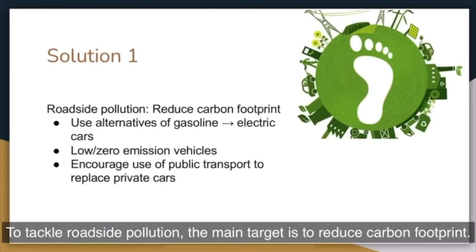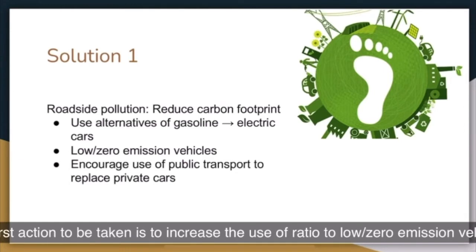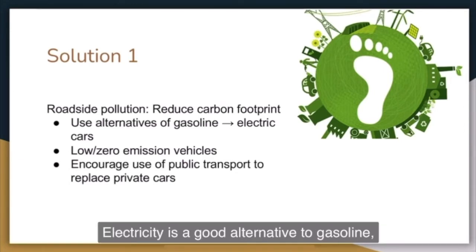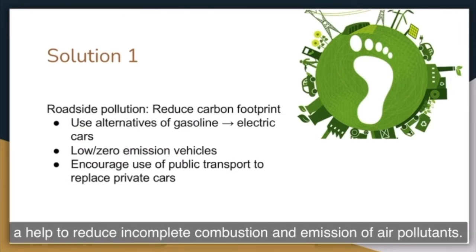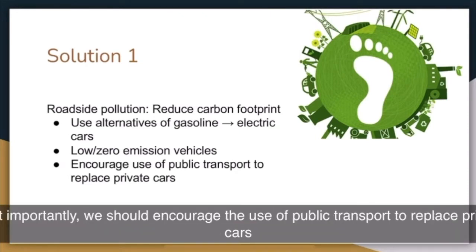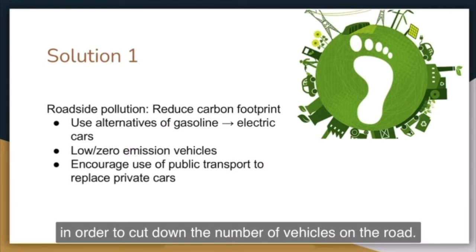Here we move into the discussion of solutions. To tackle roadside pollution, the main target is to reduce carbon footprint. The first action to be taken is to increase the use of low or zero-emission vehicles. Electricity is a good alternative to gasoline and helps to reduce incomplete combustion and emission of air pollutants. Most importantly, we should encourage the use of public transport to replace private cars in order to cut down the number of vehicles on the road.